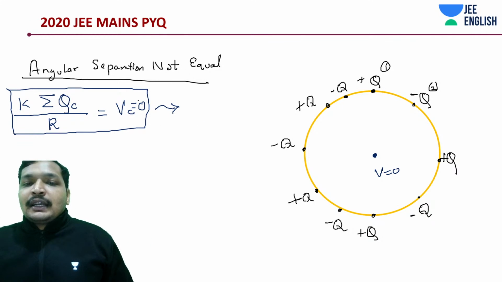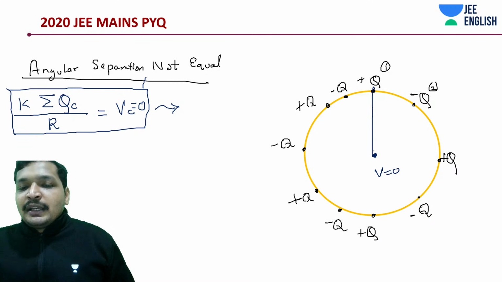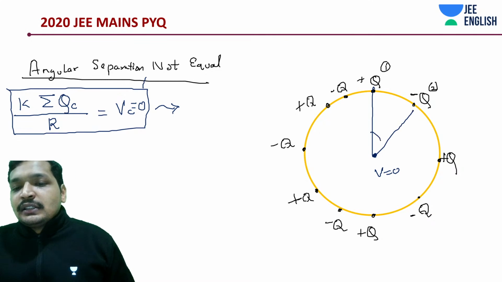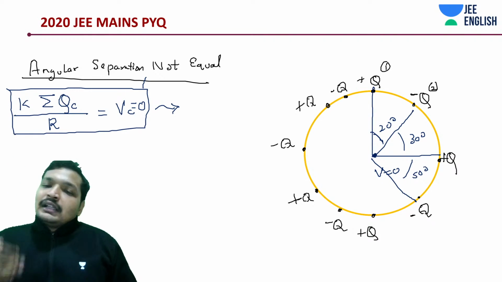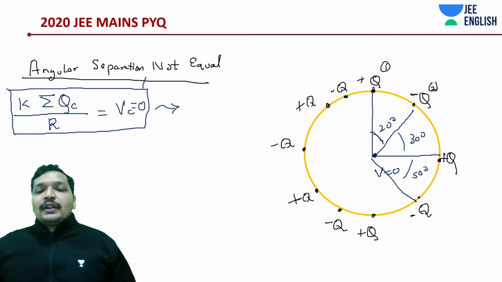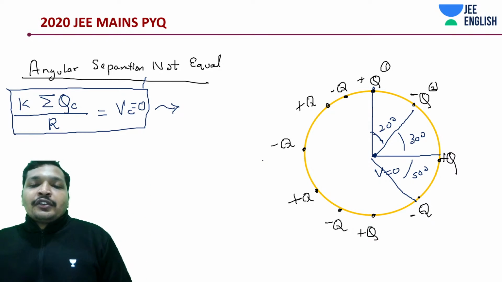This is just giving you an understanding of the question. This can be some 20 degrees, the separation between them can be 30 degrees, something like 50 degrees. Still it's going to be 0, right? Because negative charges have negative potential. Try to work it out on your own.